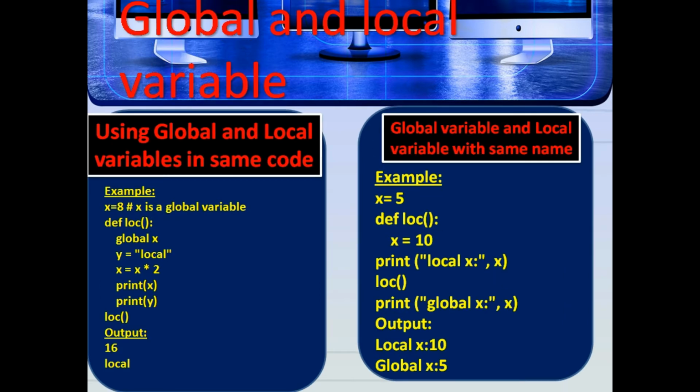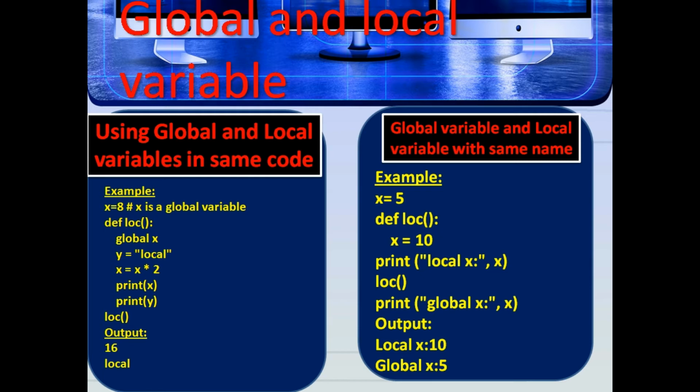Here the first program represents using global and local variables in the same code. x equal to 8, defined outside, so that is a global variable. Def loc, global x, y equal to local, x equal to x asterisk 2, print of x, print of y, then loc. In the program, we declare x as global and y as a local variable in the function loc.